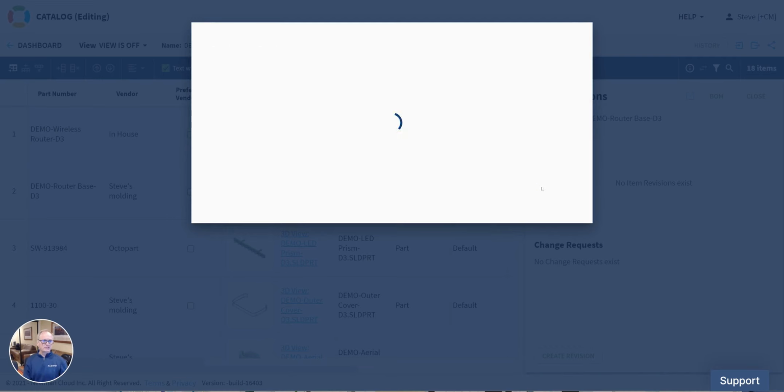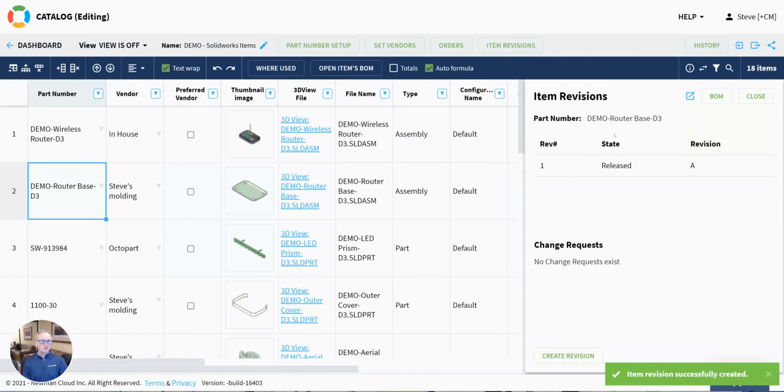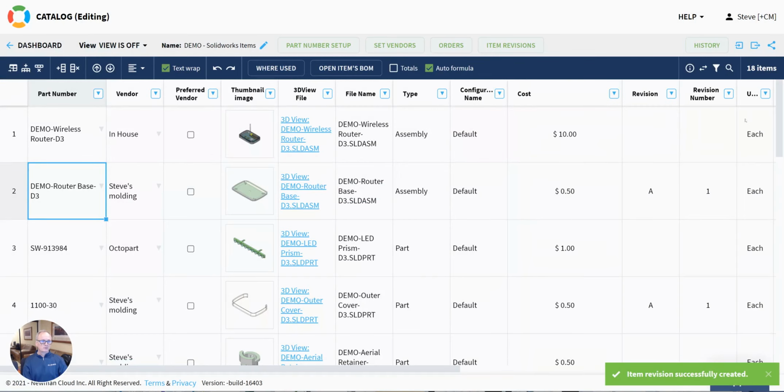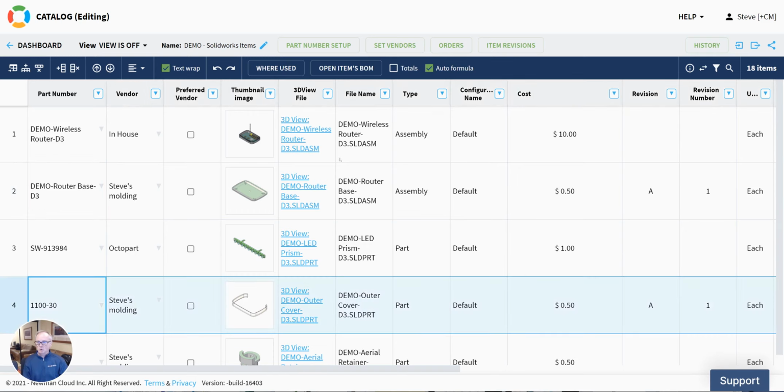And we'll see that two things happen. Number one, a revision number 1 is created for this item. That's the internal numbering sequence for any revision. It starts at 1 and moves forward. And then the revision is the label that I gave it, revision A. So as we create revisions of items, you can see I've already created one down here for this item. We just march along.